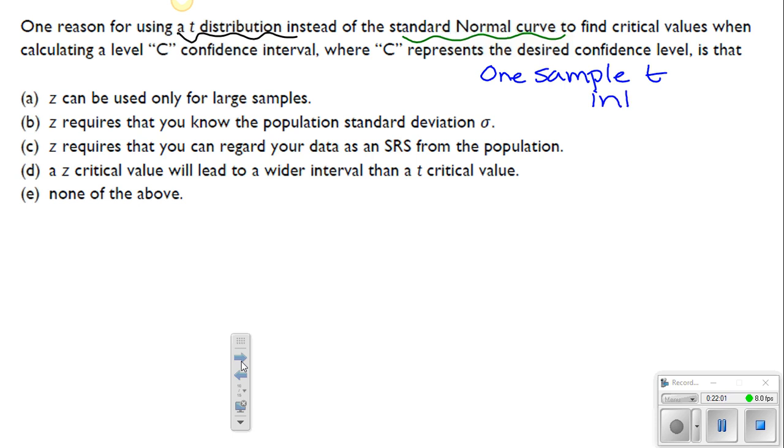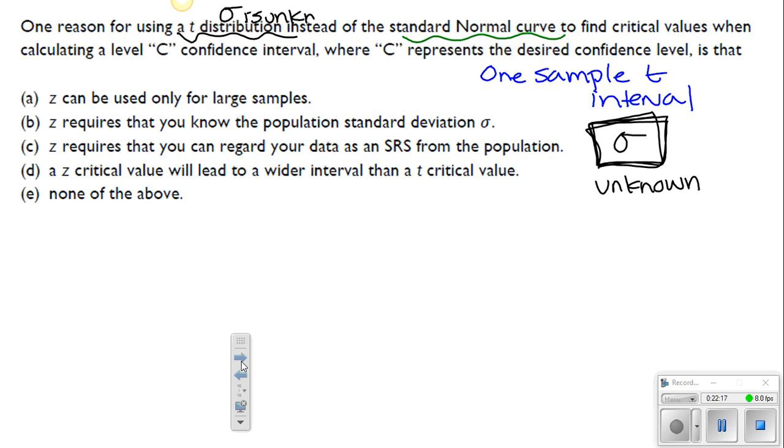Something is missing. And that something that is missing is sigma. If sigma is missing or is unknown, that means that we're going to switch to t. So this one, sigma is unknown versus sigma being known.